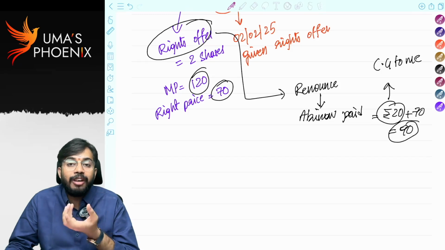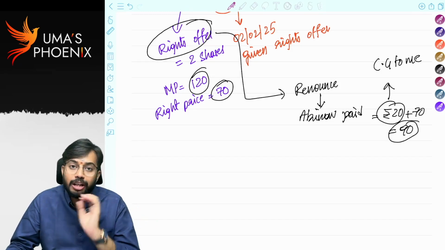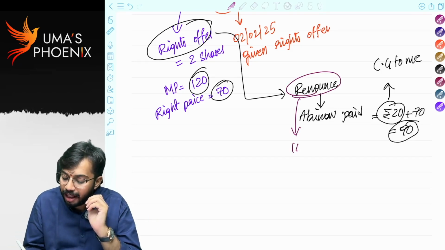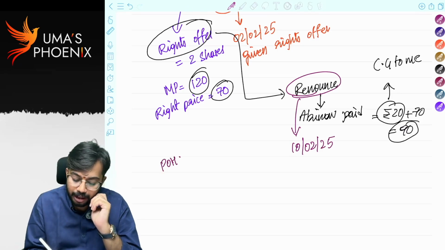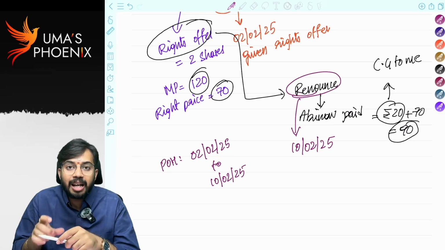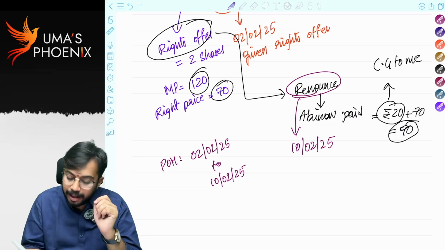So for that, we have to calculate the period of holding to tell whether it is a long-term capital asset or short-term capital asset. I renounced on 10th February 2025. So in this case, period of holding is equal to 2nd February 25 to 10th February 25. So whenever rights are renounced, period of holding is equal to date of offer.